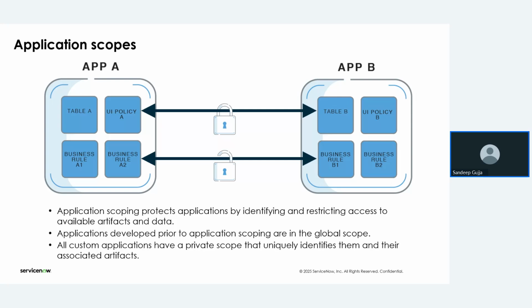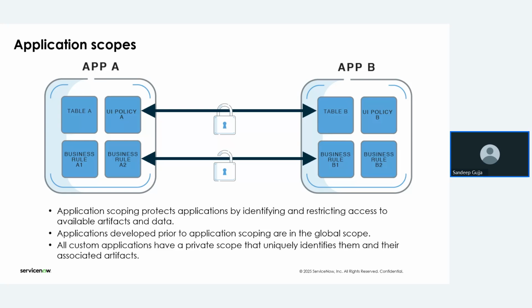Whenever we are discussing the update set, you also need to know about the application scope first. That is very important, because whenever we create an update set, we need to know in which application scope we are going to store the configuration. If you store it in a different scope and then search for it, you are not able to find it. So I will tell you where this application scope is available and how we are going to transfer the configurations.